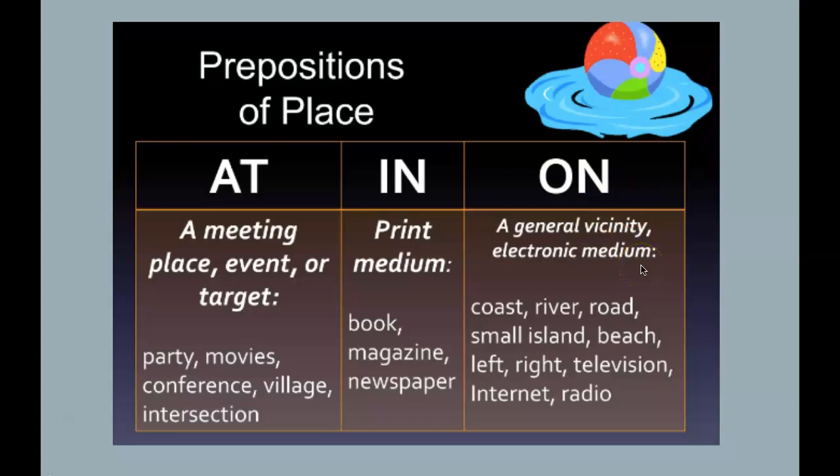On is for electronic medium, okay. On the coast, on the river, on the road, on the small island, on the beach, on the left, on the right, on live, right, on the television, on the internet. It's not in the internet, okay? It's not in the television, in the internet, in the radio. I'm sorry, on the radio.